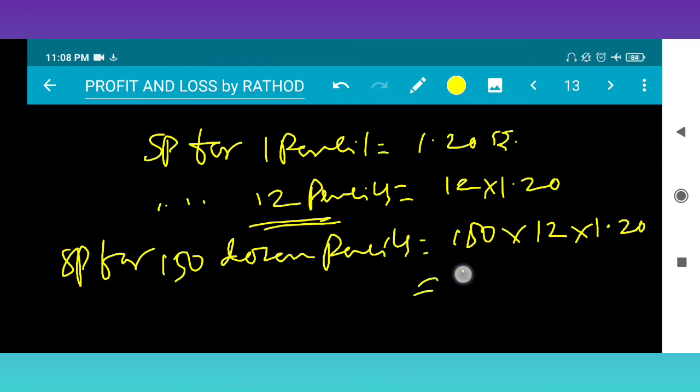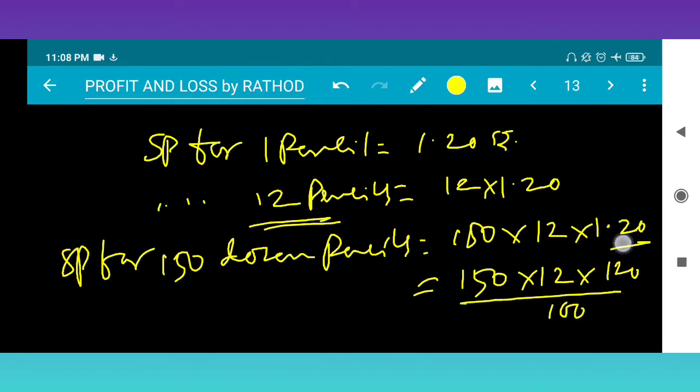It becomes 150 into 12 into 120 upon 100. I am removing the point, so I am taking 2 zeros here because there are 2 digits after the point.